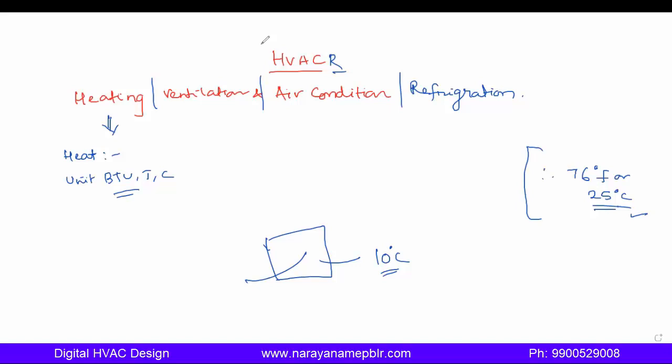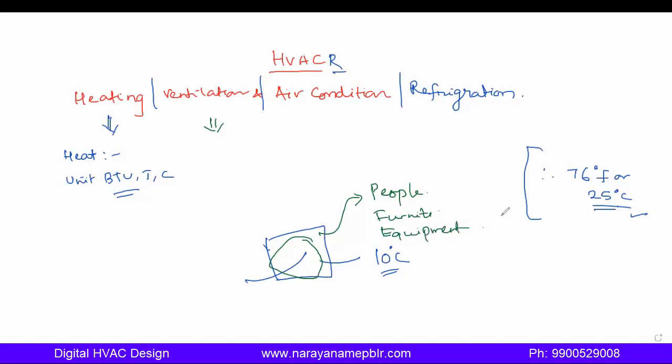Next is ventilation. So what is ventilation? Ventilation means providing fresh air from outside. We take fresh air from outside to improve the indoor air quality by removing the foul smell. Foul smell can be given by the human body, people, any furniture or any electronic equipment.